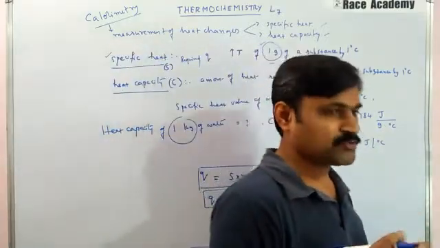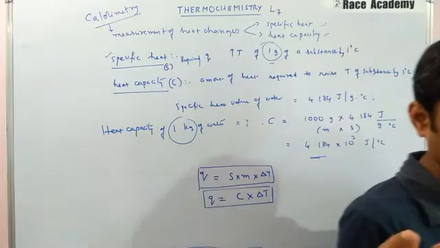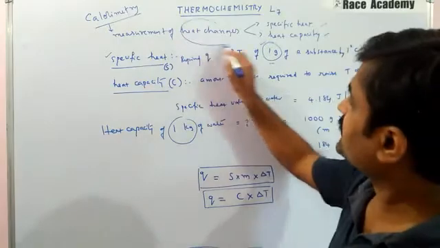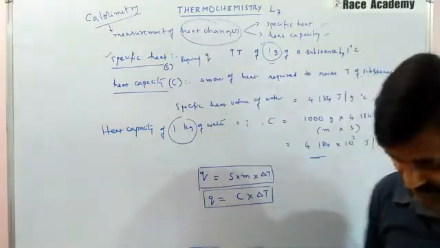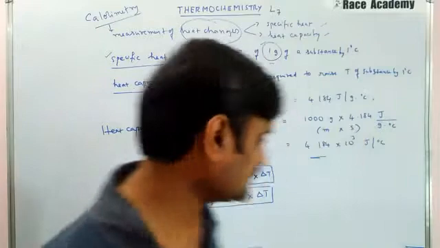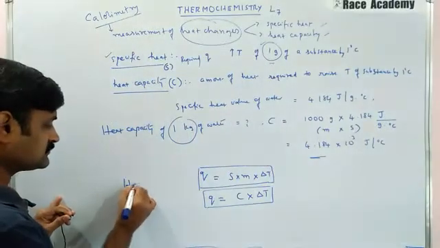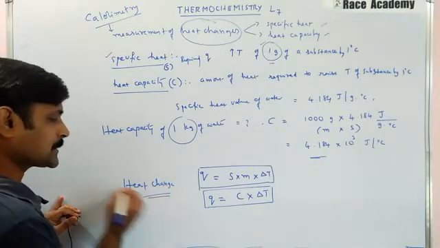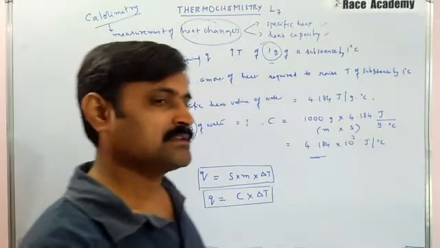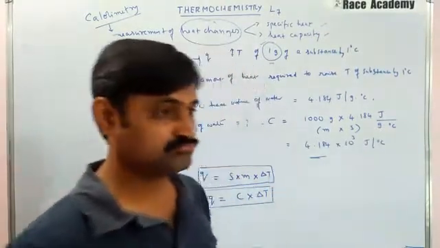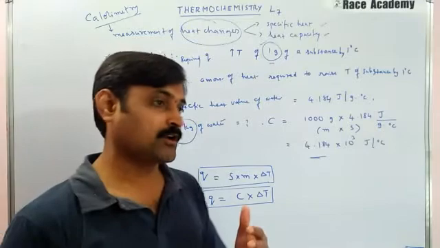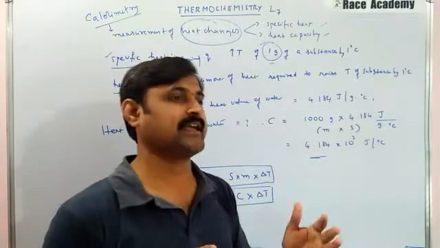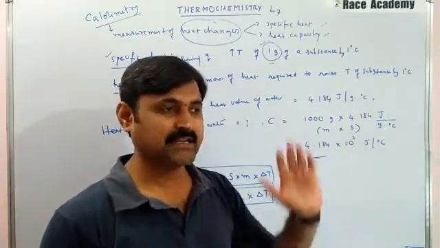In this, the Q value is the heat change. Measurement of heat change is what we discuss in calorimetry. So Q is nothing but heat change. And the sign convention for Q is the same as that for enthalpy change, plus or minus delta H values.